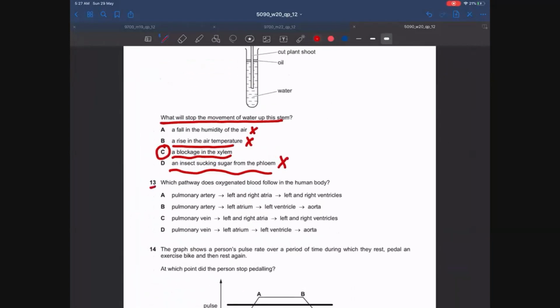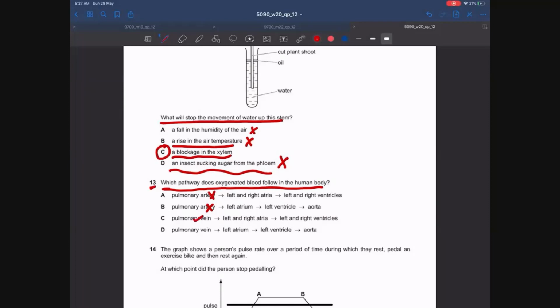Okay, let's move on to MCQ number 13. Which pathway does oxygenated blood follow in the human body? As you all know, the pulmonary artery is the only artery in the body that contains deoxygenated blood, so A and B cannot be the options.